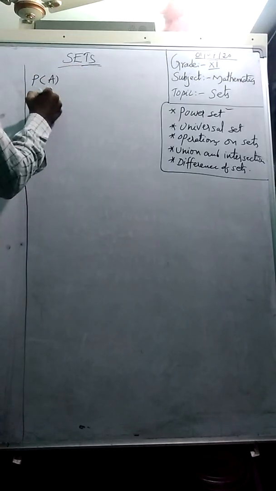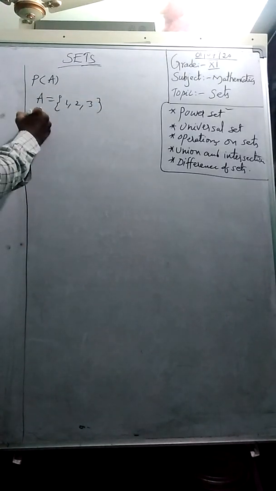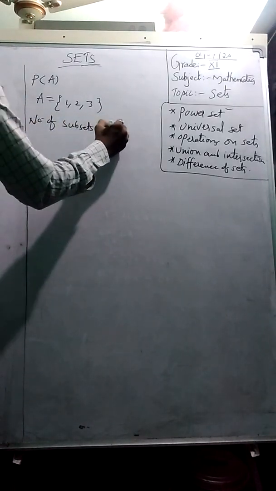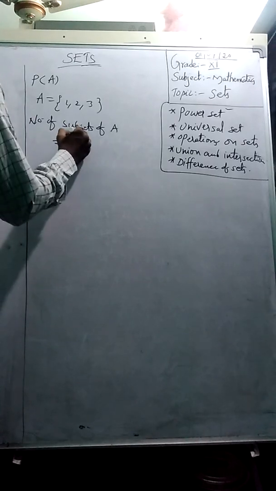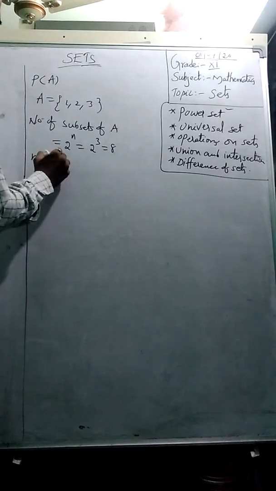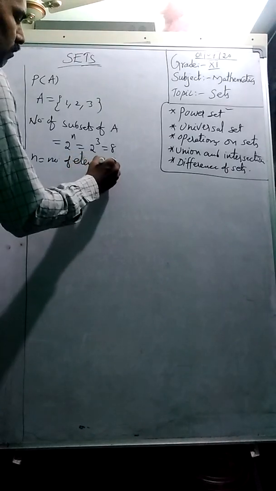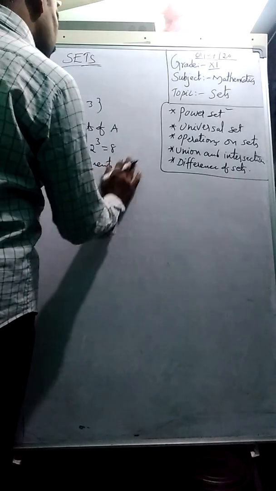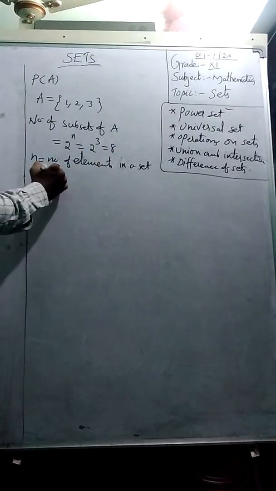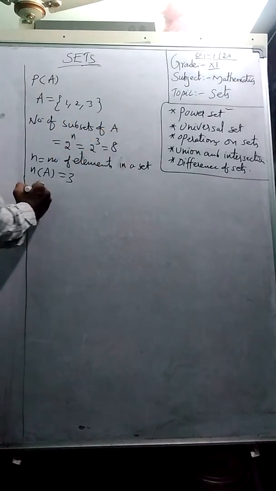How to write it, I will explain. Let me take set A as {1, 2, 3}. Number of subsets of A, we have a formula: 2 power n, that is 2 power 3, which is 8. Here n is the number of elements in set A, which we can represent as n(A), that is 3. So totally 8 subsets are possible.